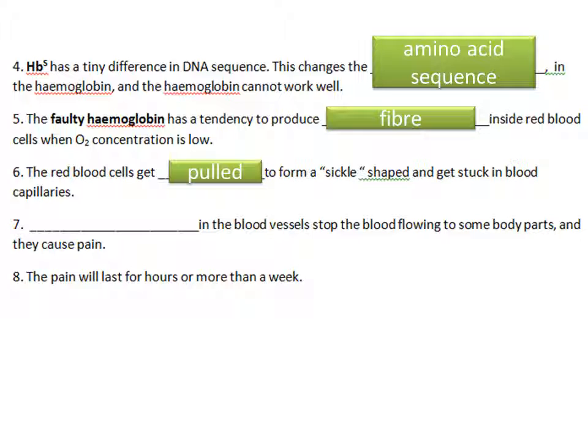See? So number 6, the red blood cell gets pulled to form a sickle shape and gets stuck in the blood capillary. That's a sad thing. So the blockage in the blood vessels stops the blood flowing to some body parts, and they cause pain due to lack of oxygen.